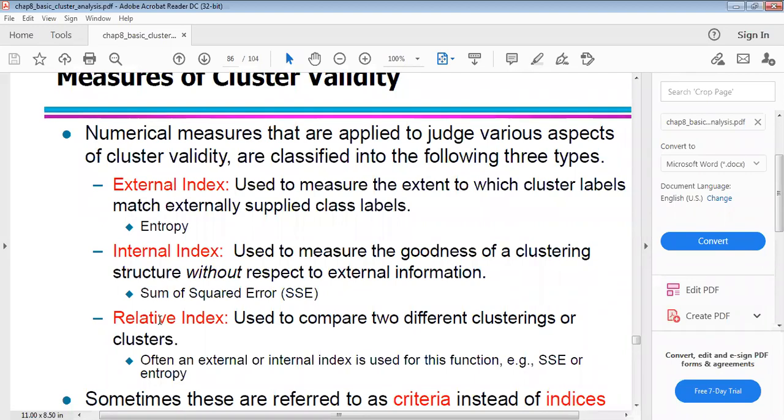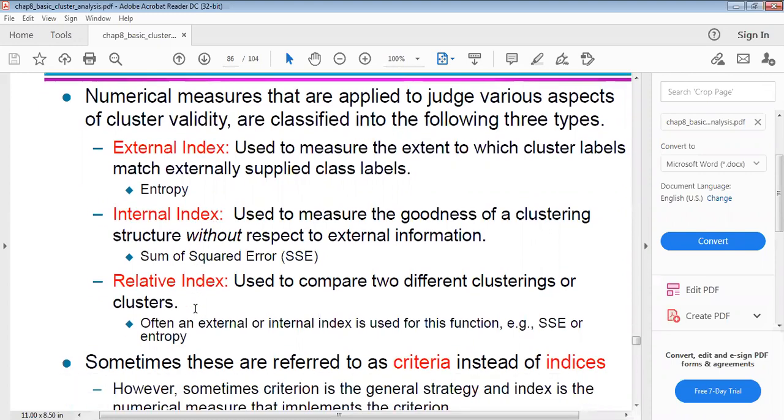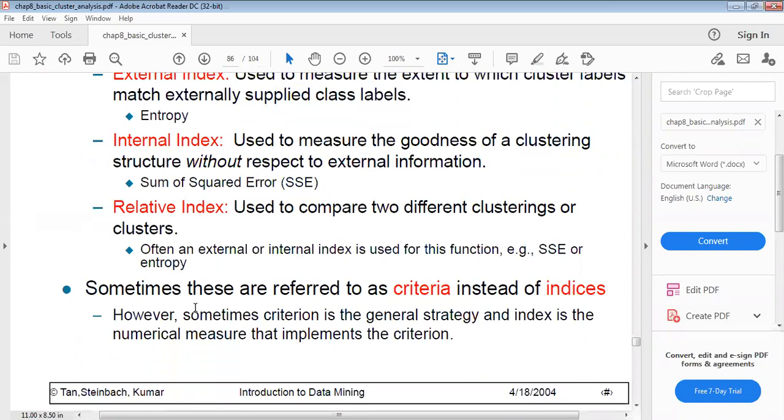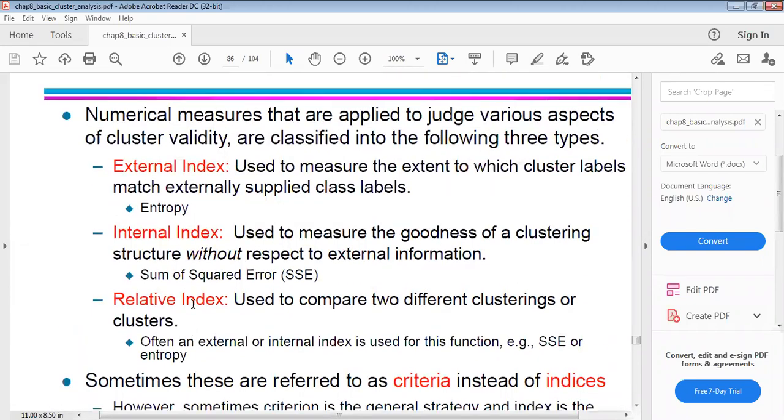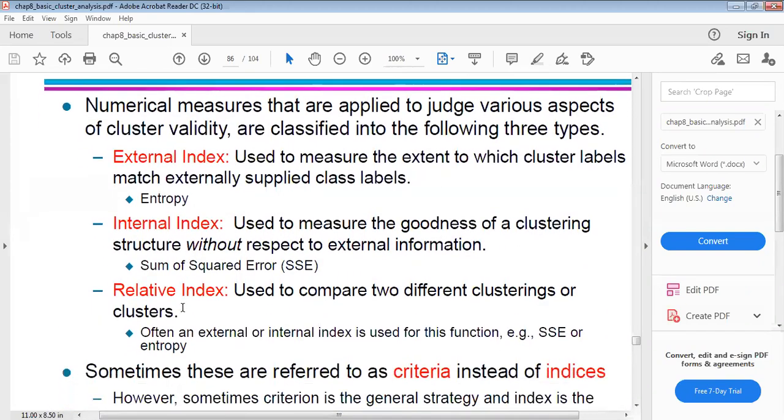These are the measures of cluster validity. Sometimes these are referred to as criteria instead of indices. Sometimes a criterion is the general strategy, and the index is the numerical measure that implements the criterion.